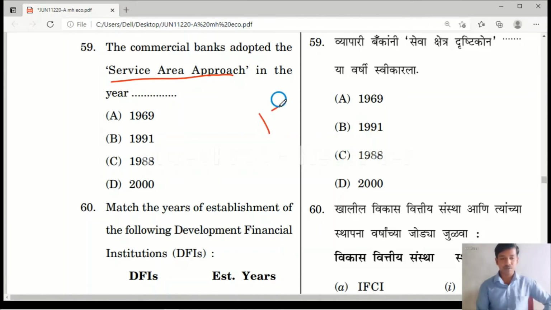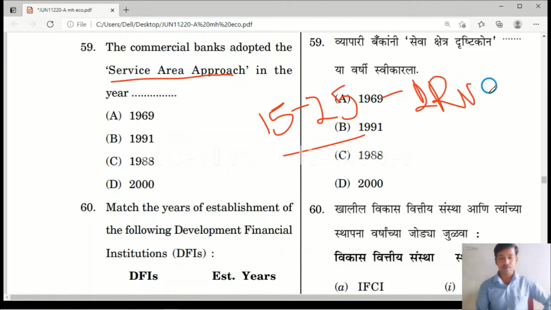Please remember 15 to 25. Each bank has to take 15 to 25 villages, and they have to work for the development of these villages. Please remember rural or semi-urban.